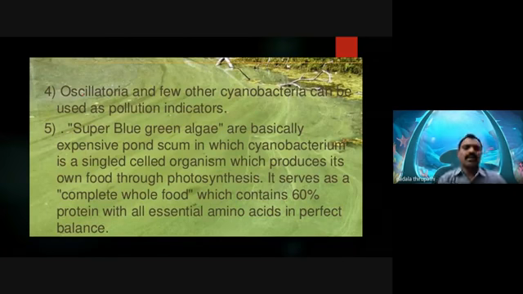Especially the blue-green algae, which rapidly grow on the surface of stagnant water whenever excess minerals are present in that water body. So that is one type of water pollution. Eutrophication is one type of water pollution.